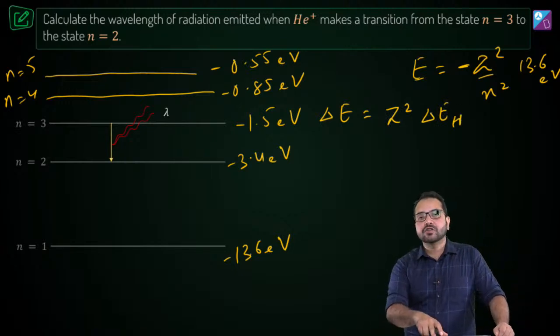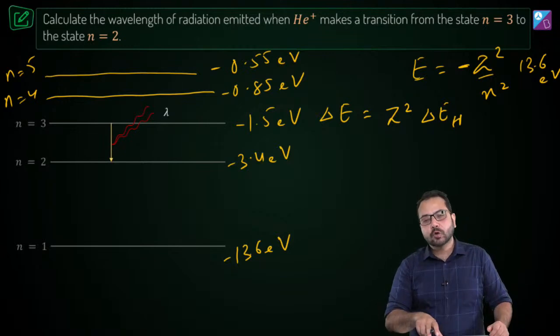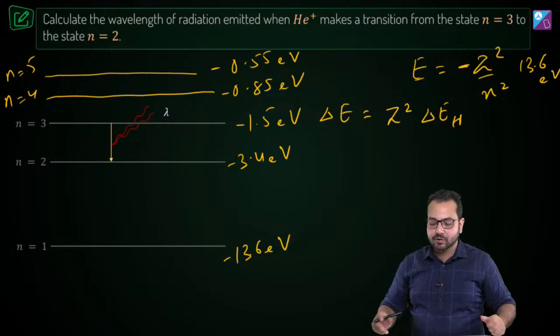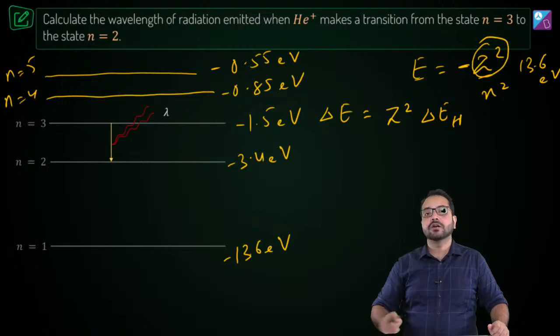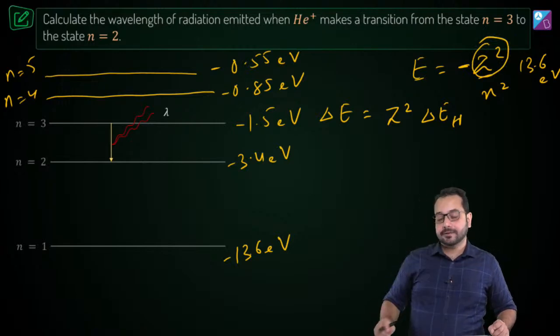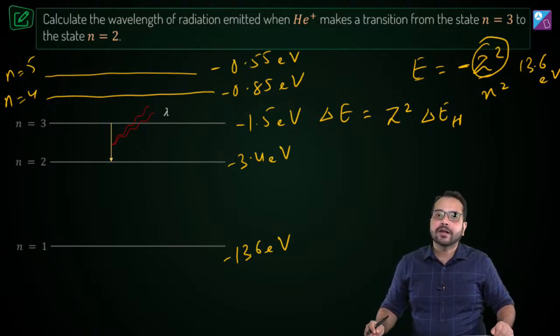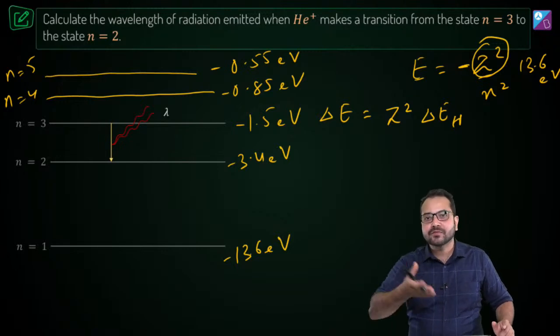So I'm saying that the energy of transition of any atom other than hydrogen, any atom, is going to be equal to Z square into the energy of transition for the hydrogen atom. So if you isolate Z square from here, the rest of the term is the energy of the hydrogen atom. If we take a delta difference on both sides, this is what we are going to get. So finding the energy of transition for any atom is very simple.